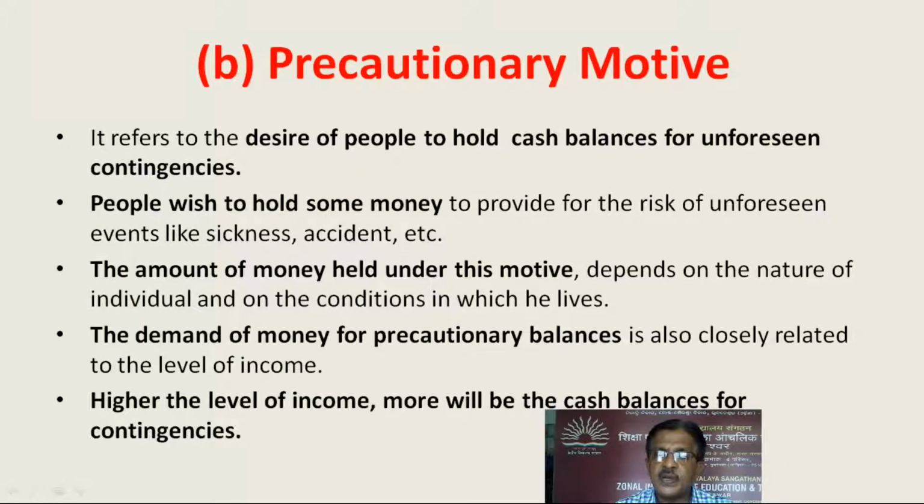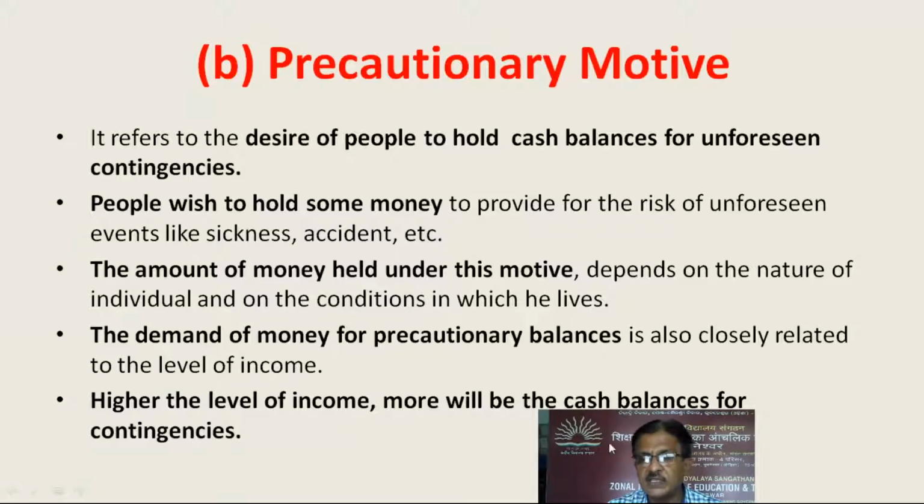Precautionary motive. The second motive is the precautionary motive. It refers to the desire of people to hold cash balances for unforeseen contingencies. People wish to hold some money to provide for the risk of unforeseen events like sickness, accident, etc. The amount of money held under this motive depends on the nature of the individual and on the conditions in which he lives. The demand for money for precautionary balances is also closely related to the level of income. The higher the level of income, the more will be the cash balances for contingencies. Likewise, the lower the level of income, the lower will be the cash balances for contingencies.